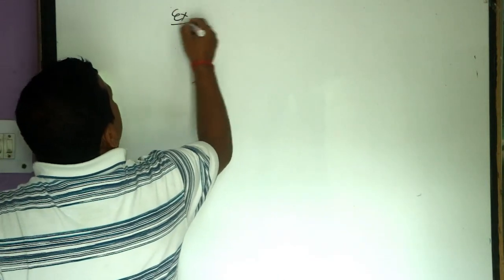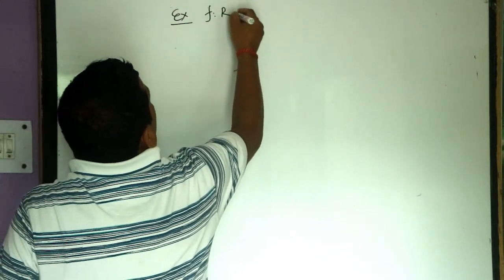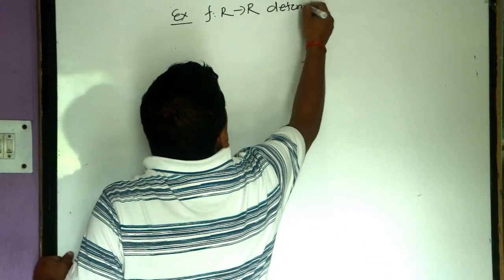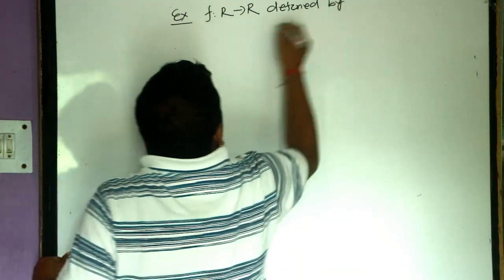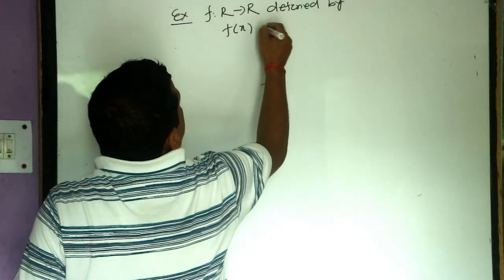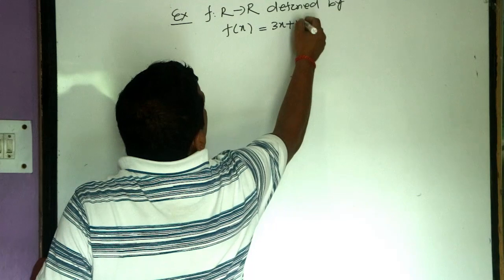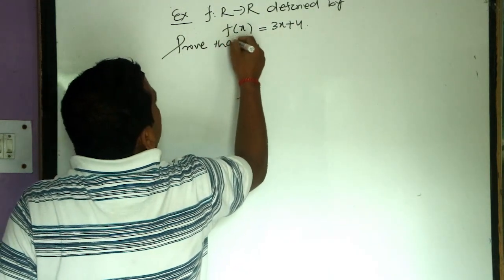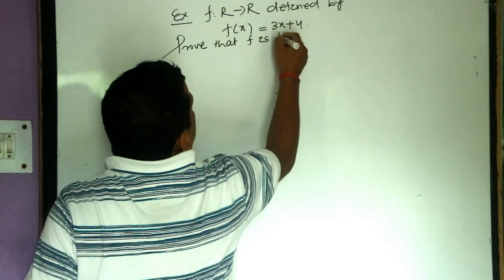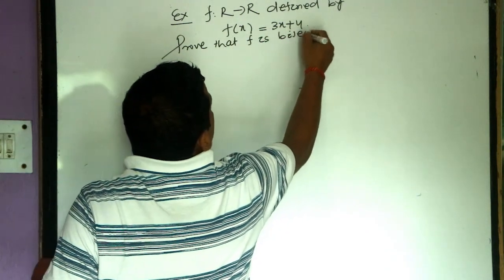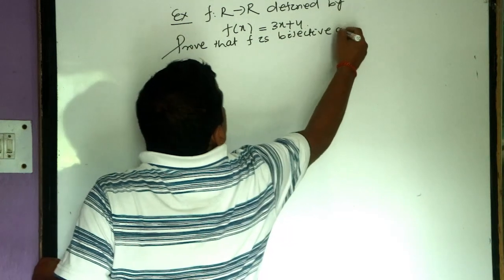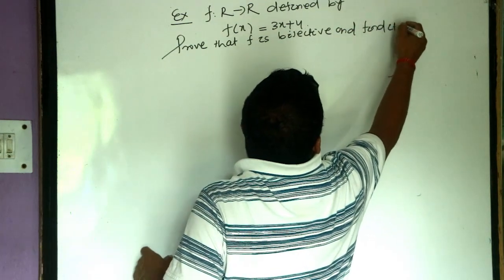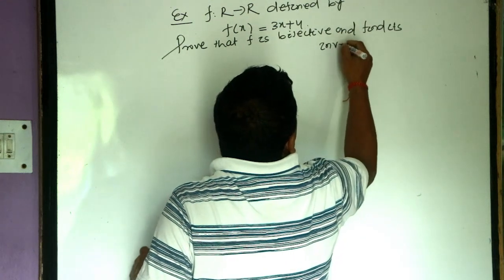For example, f from R set to R set defined by f of x equals 3x plus 4. Prove that f is bijective and find its inverse.